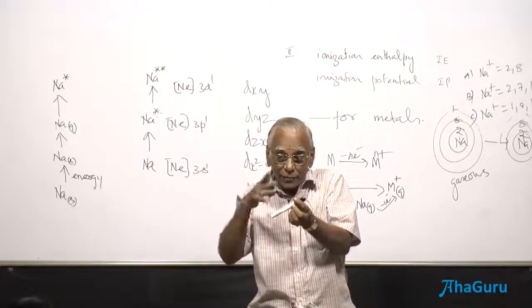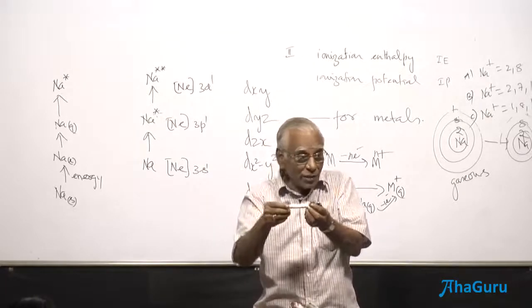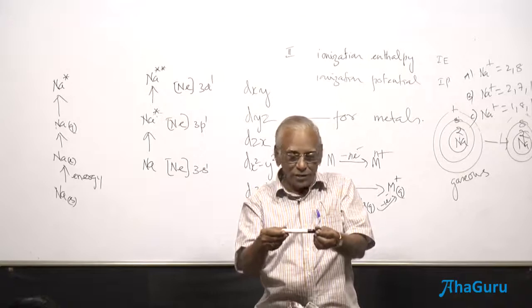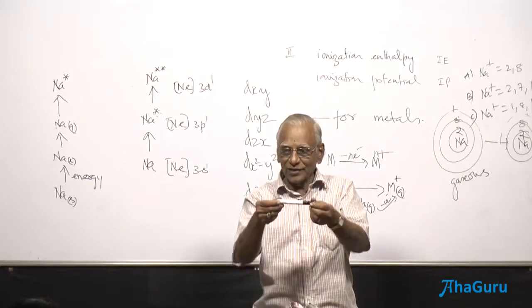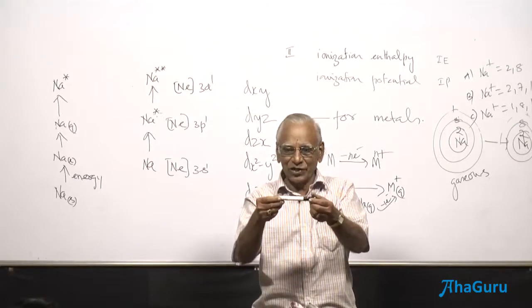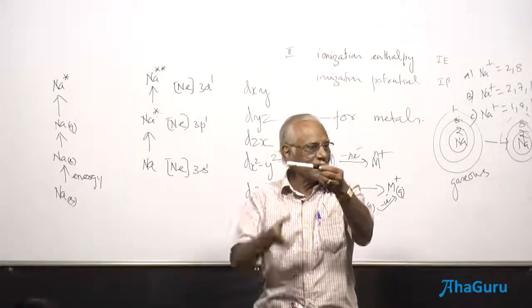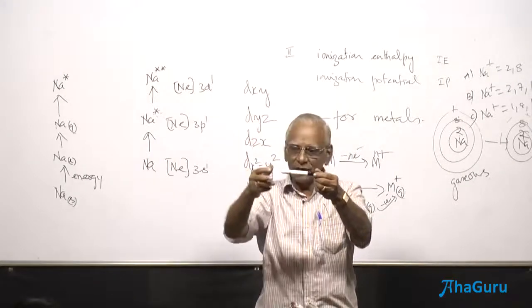Now forget about the orbitals. Forget about the orbital, the second energy level. If you supply some more energy, the electron goes to the third level, third shell, fourth shell, fifth shell. They are the various excited states here. And don't you agree with me?